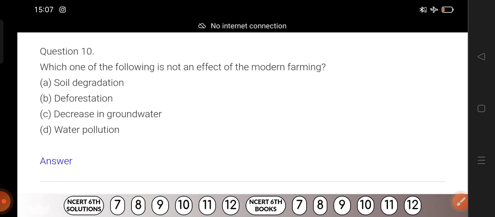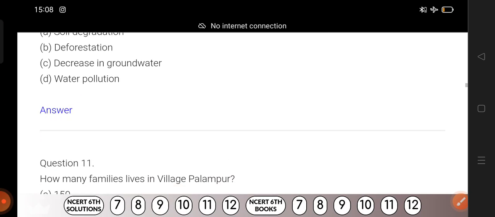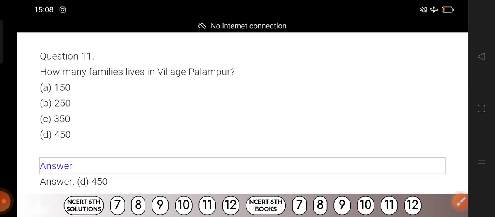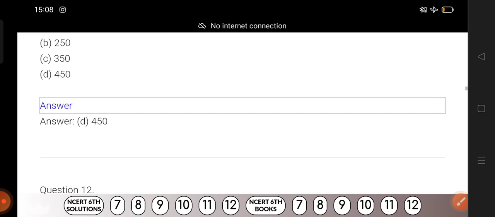Now question 10. Which one of the following is not an effect of modern farming? In this question, the options given and the answer given, as I have gone through it, are not correct, so leave it. Question number 11. How many families live in village Palampur? Counting begins. 1, 2, 3. Disclose the answer. Okay, 450. You knew the answer, right?